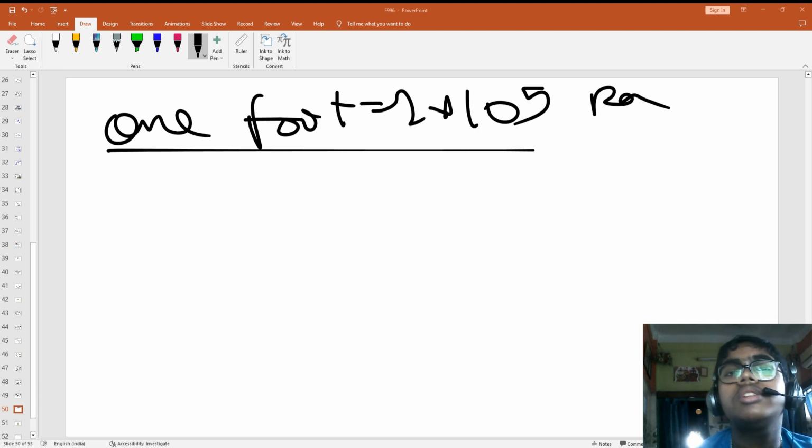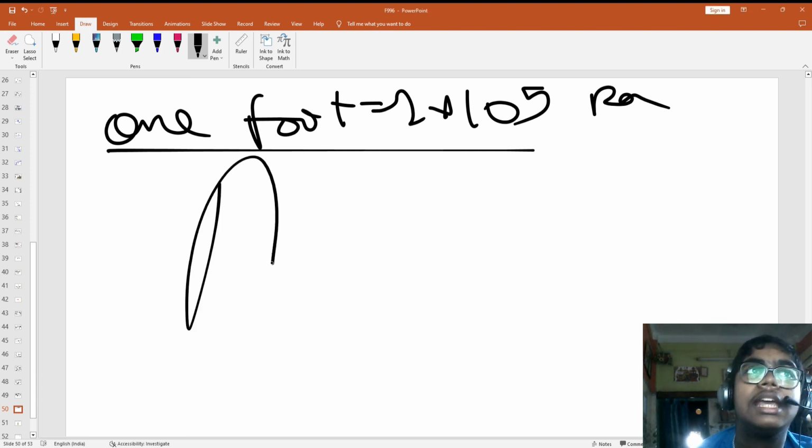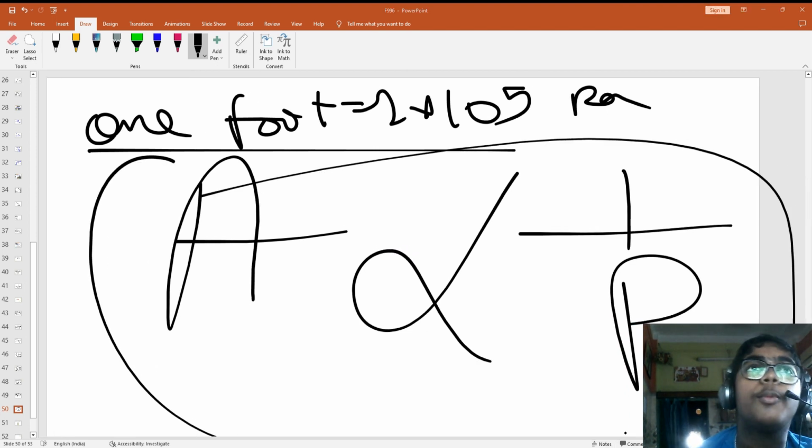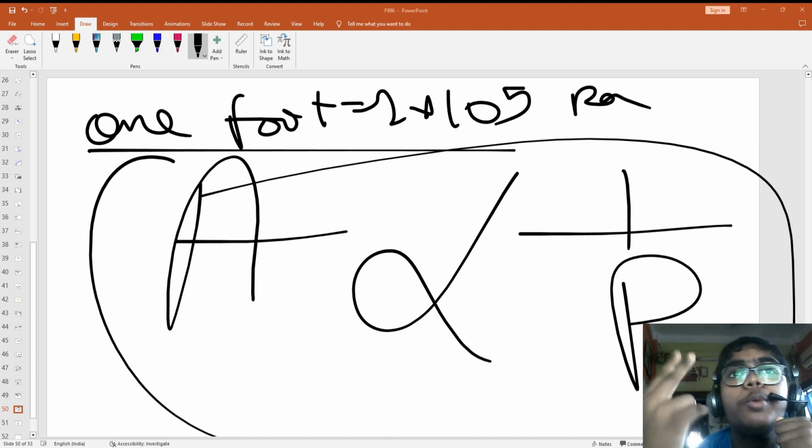Most of the students will do wrong here. The concept, in the concept I told you that area is inversely proportional to pressure. So sir, is the area of one leg more or the area of two legs more? Yes, is the area of 1 leg more or of 2 legs more? 1 foot area is more or 2 foot area is more? Obviously 2 foot area is more. Correct or not? 2 foot area is more.